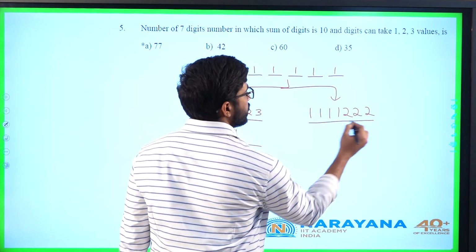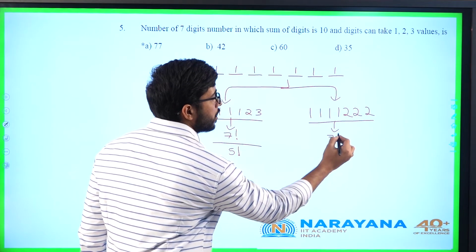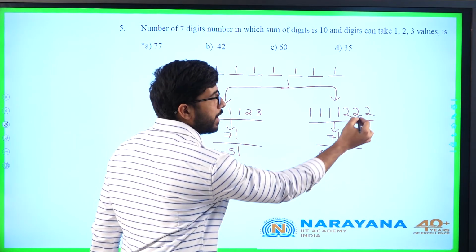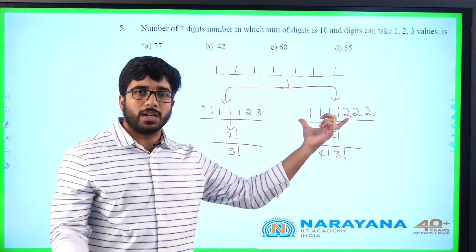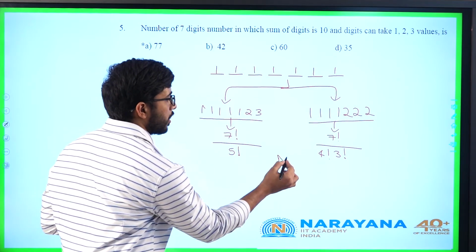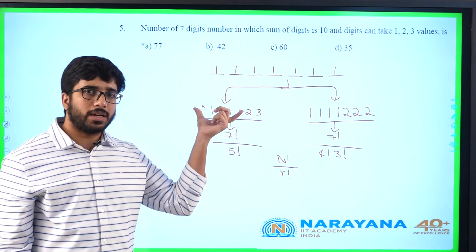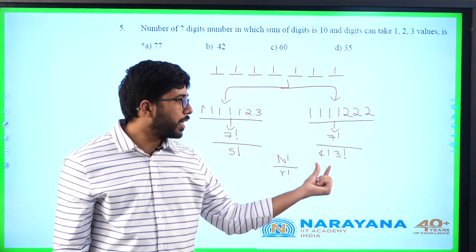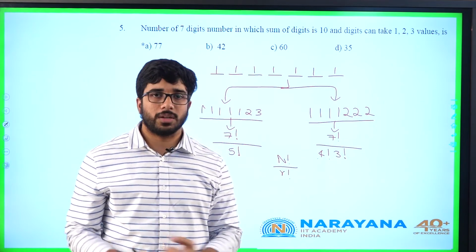What about this one? Total again 7 objects are there. So 7 factorial by 4 ones, so it is 4 factorial, and 3 2's, 3 factorial. Number of ways of arranging n items, out of which r are identical, means we will do n factorial by r factorial. Here 5 ones are identical, that is why I am dividing by 5 factorial. Here 4 ones are identical, I am dividing by 4 factorial. 3 2's are identical, I am dividing by 3 factorial.